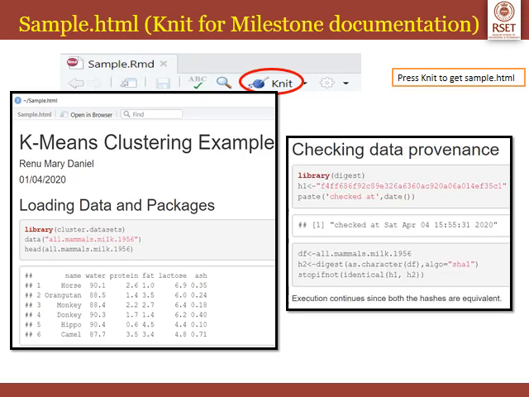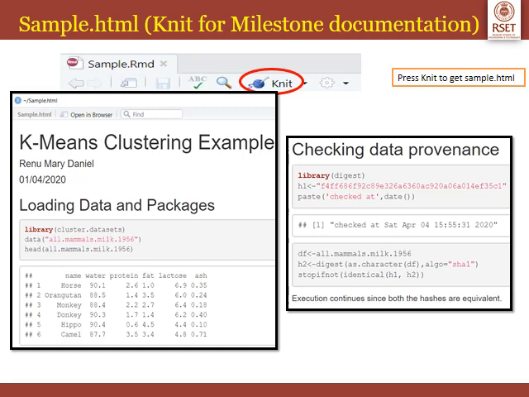After that we will have the next subheading, checking data provenance. Again we have the corresponding next R code chunk where we are checking the digest. There we have a code paste, check that date, that is evaluated, and the output result is printed, check that Saturday April 4, etc. After that the R code chunk is continued, data frame is created, then we are checking the digest and stop if not. All those parts are again pretty printed.